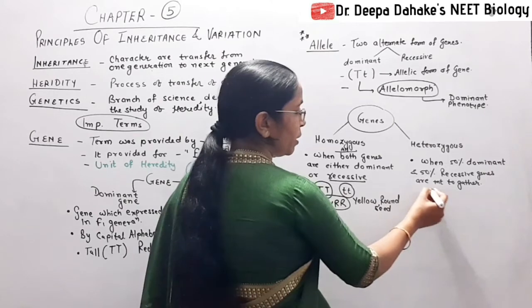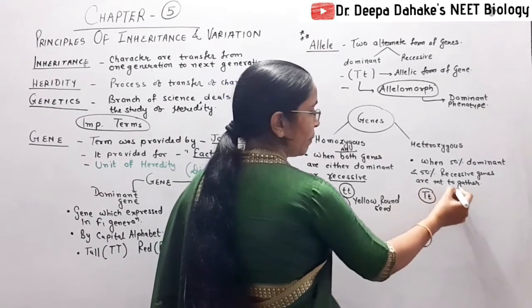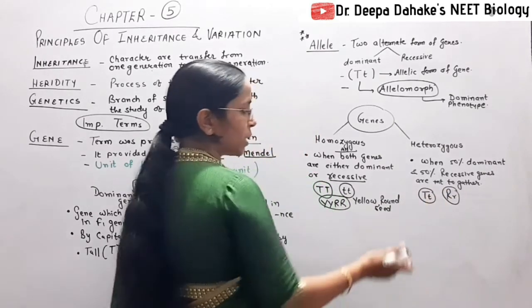So heterozygous means capital R, small r. This is for a single character.